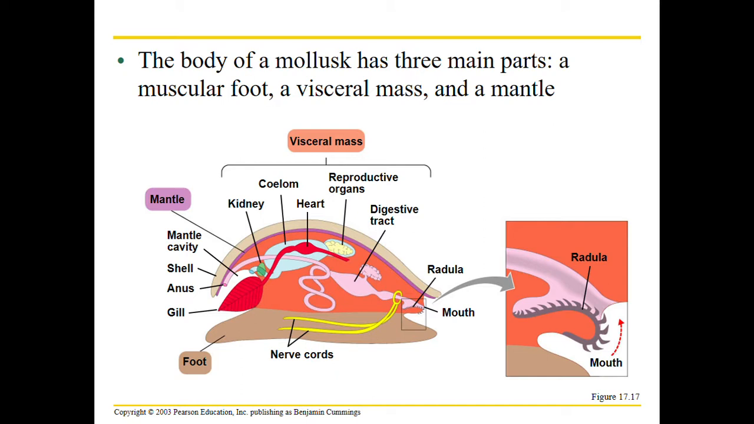And then we have the mantle. The mantle is the shell, and it can be hardened with calcium or it can be pretty soft, just depending on what kind of mollusk we're looking at.